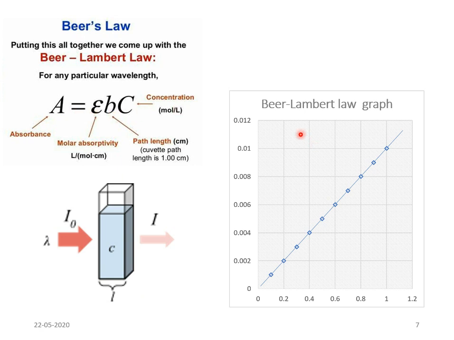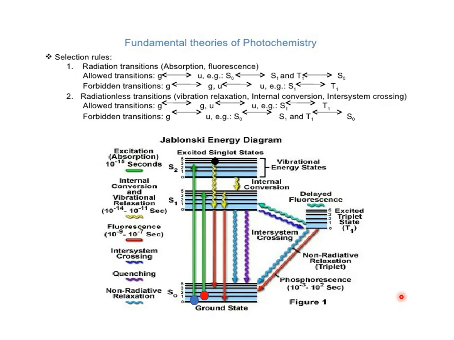So this is a graphical representation of Beer's law, where the absorbance or optical density values, which are recorded in a colorimeter, are plotted on the y-axis against the concentration, which is taken on the x-axis.